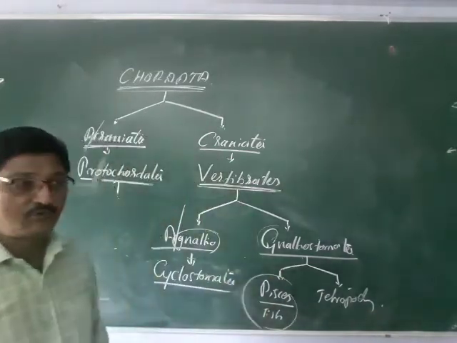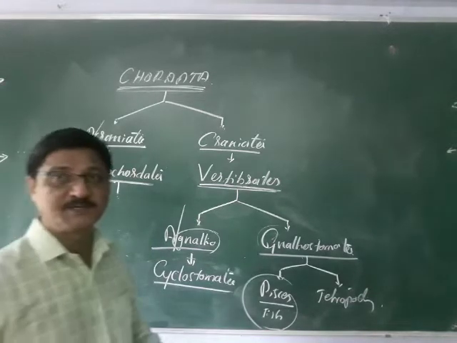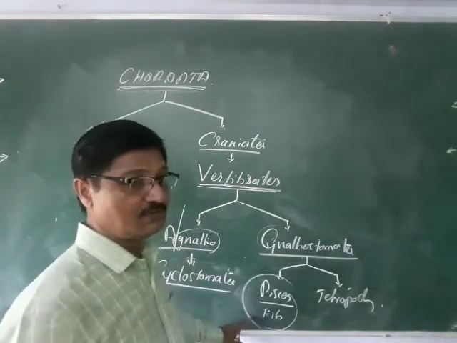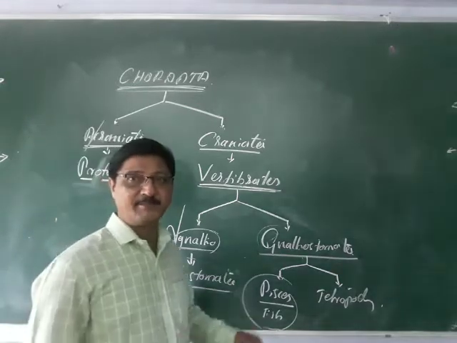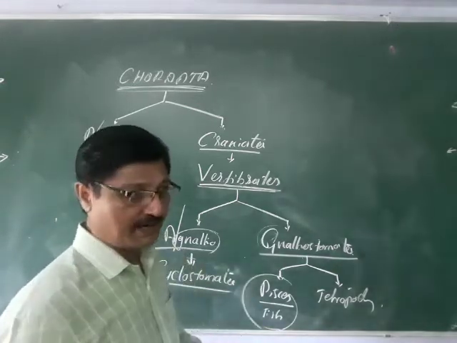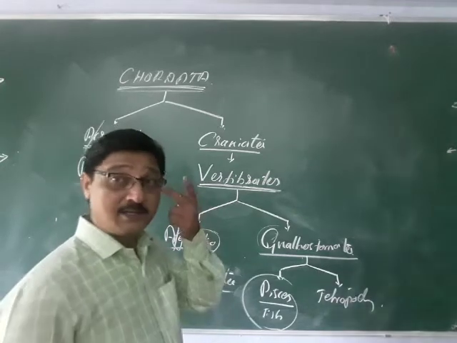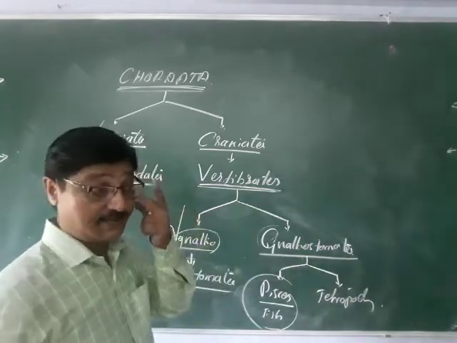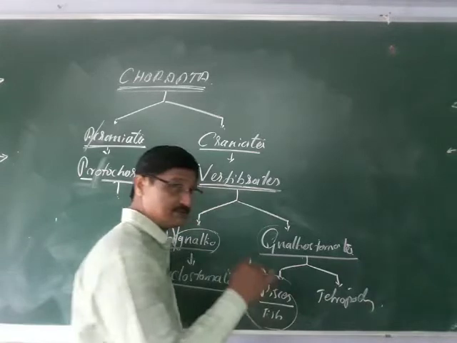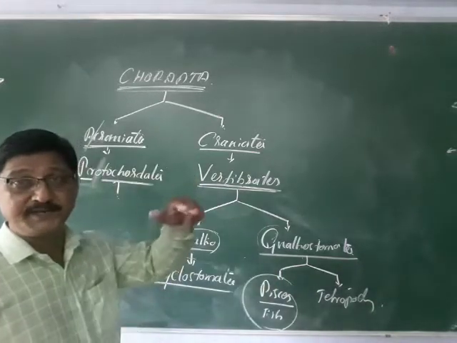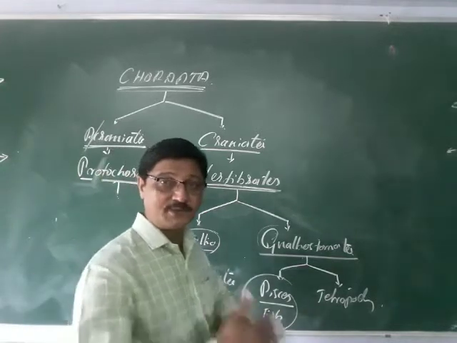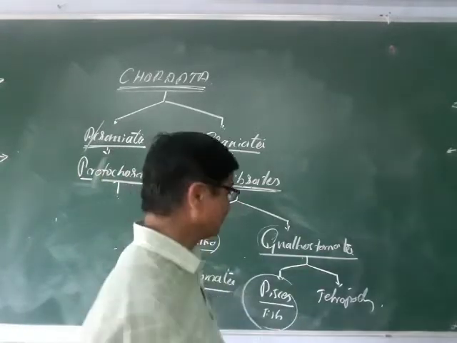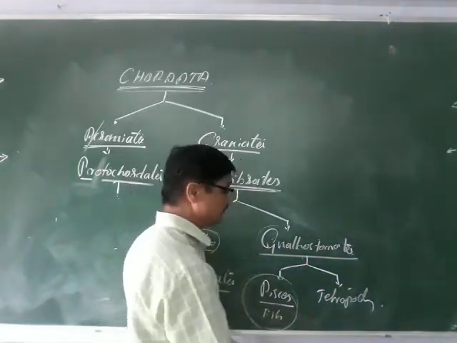Their mode of living means locomotion by swimming, and the swimming locomotive organs are the fins. The fins may be paired or unpaired, median, lateral or ventral. Based on their position, they have been classified into median, lateral, ventral or paired fins. All these help in locomotion as well as turning. So these are the fish.